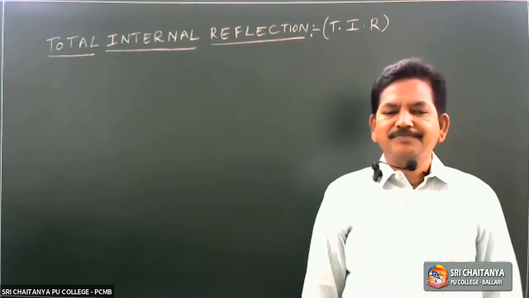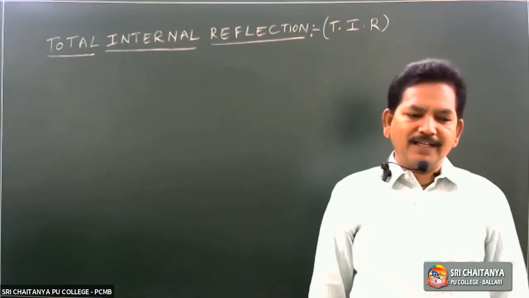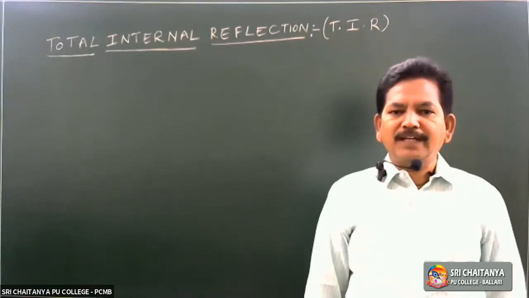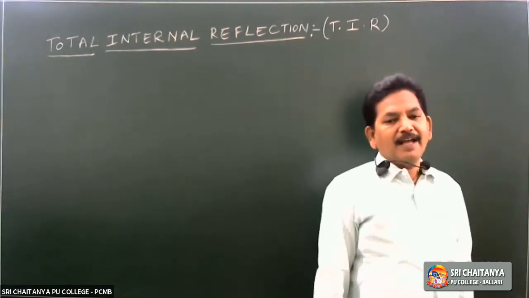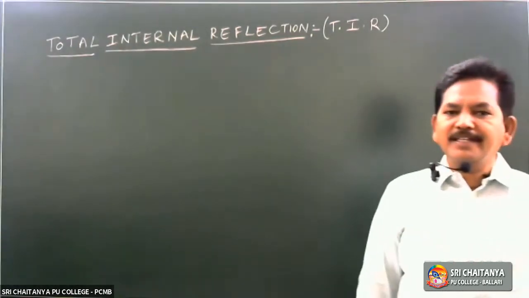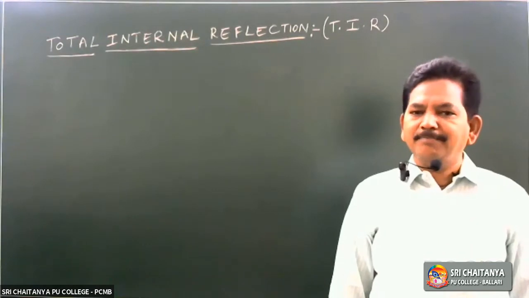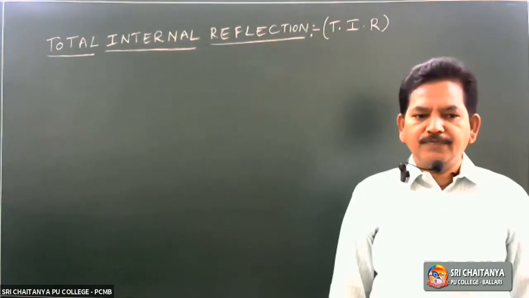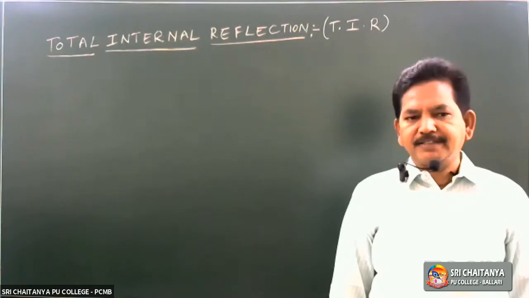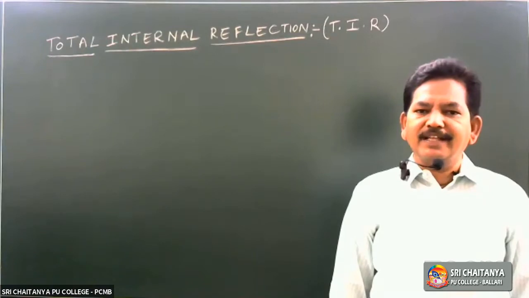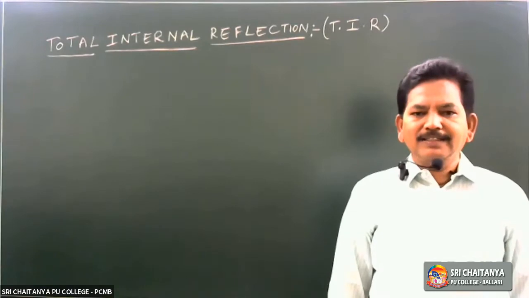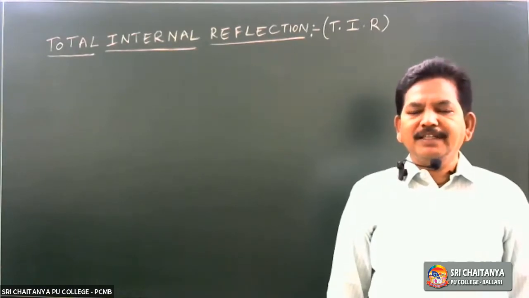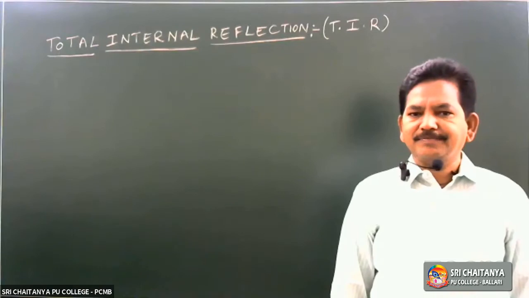First condition, either for critical angle or for total internal reflection, the light ray has to travel from denser medium to rarer medium. First and foremost, important point. Second, if the angle of incidence in the denser medium is equal to the critical angle, then the angle of refraction is 90 degrees.